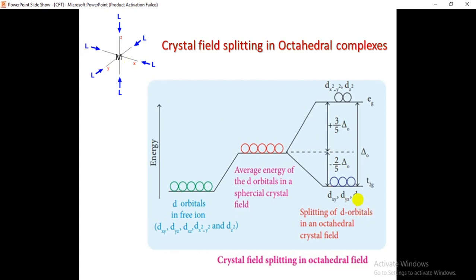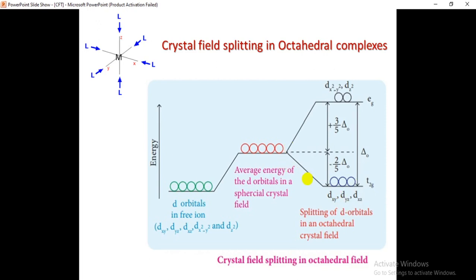So for the T2G set, the energy will decrease because there are no repulsions. Why? The ligands are approaching along the axis, but the T2G set orbitals have their lobes between the axis, so there are no repulsions between the orbitals of the ligands and the metal orbitals. So the T2G set will go down.